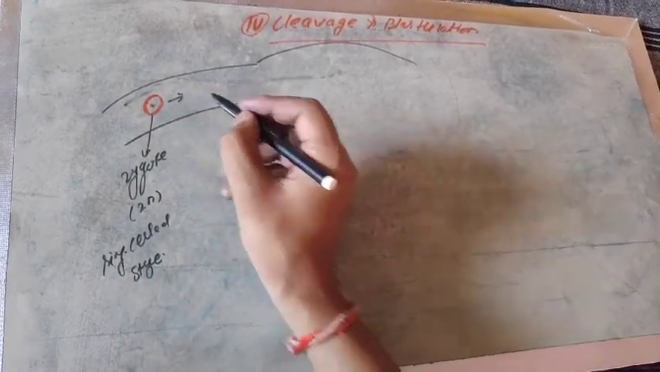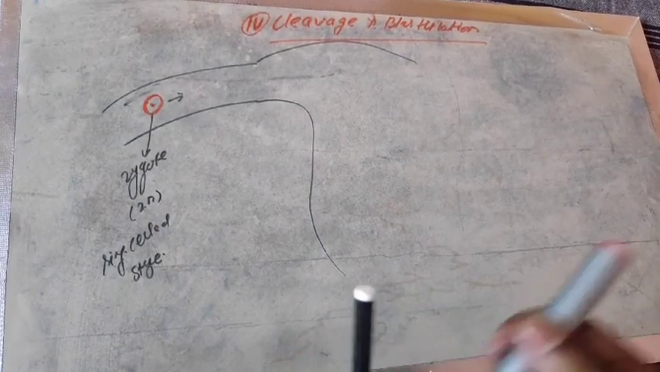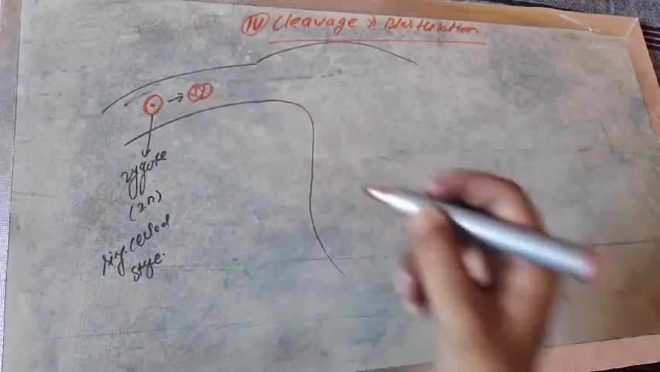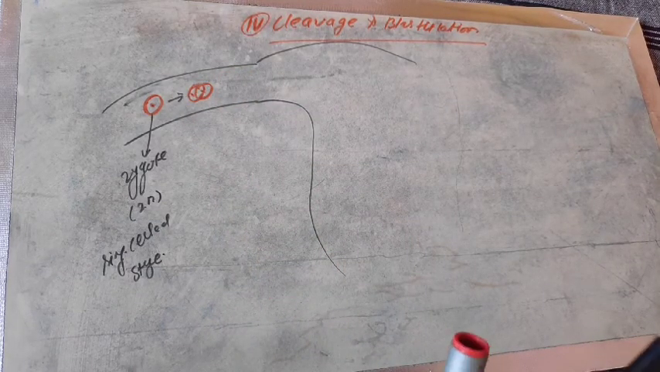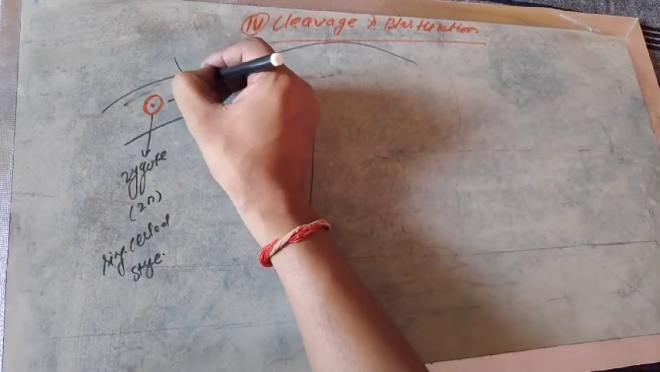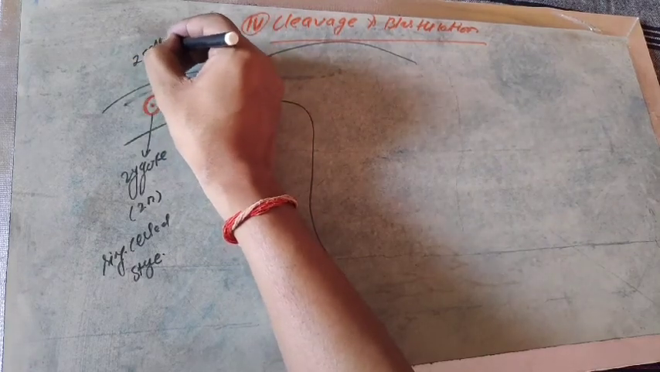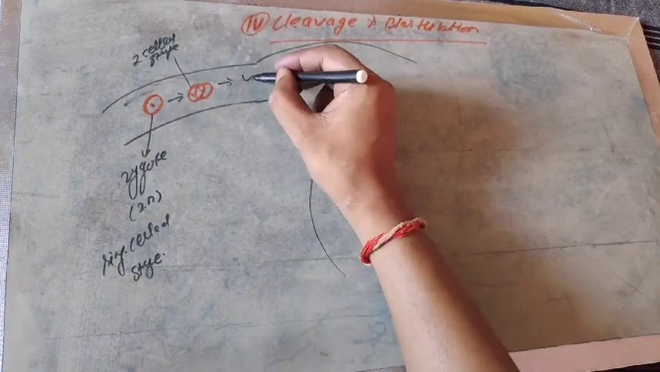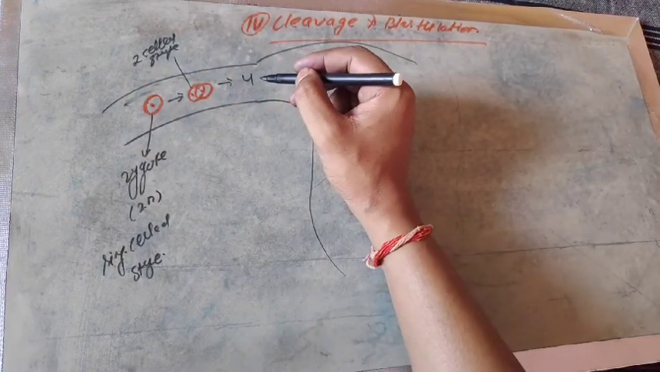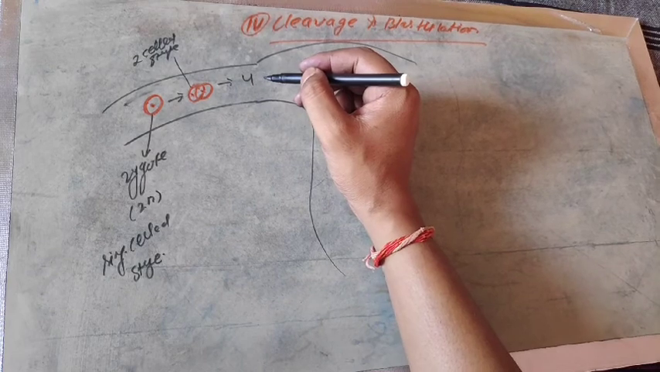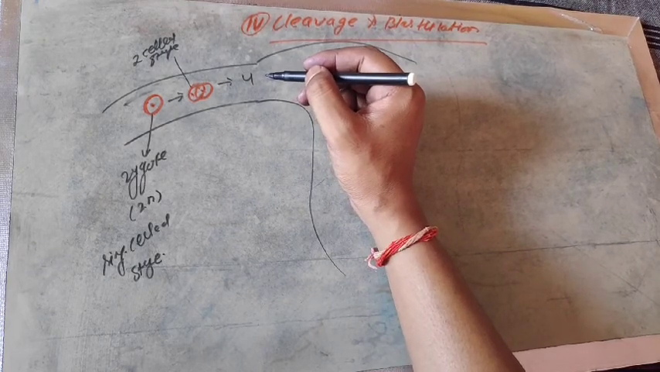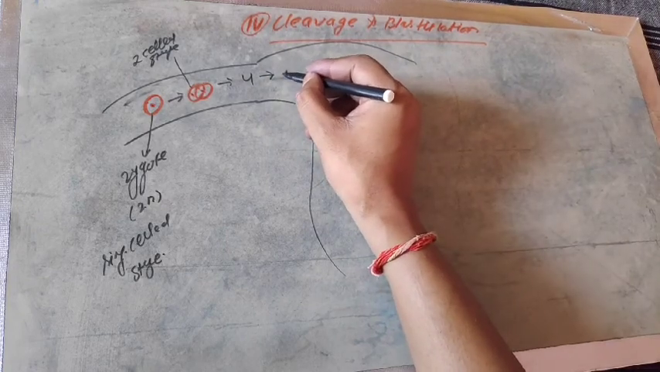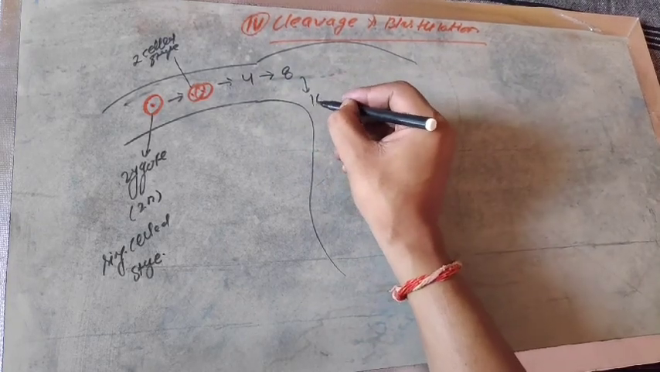Then it will convert into the two cell stage by means of mitosis. That is the two celled stage. And later the four cell stage. I think no need to draw, but you can draw with the help of NCERT page number 52 and diagram number 3.11. Four cell stage, then the 8 cell stage, and then the 16 cell stage.